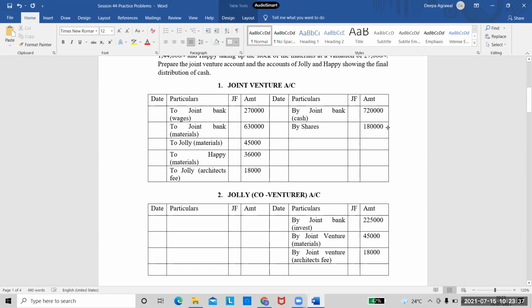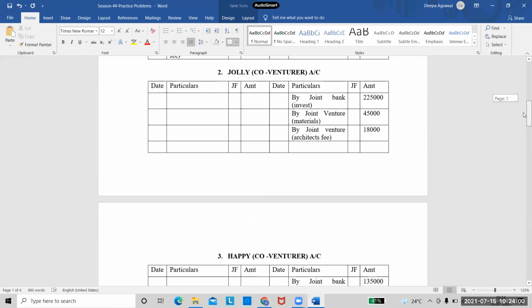On the credit side, you have written buy shares. So this entry should be transferred to shares account. Are we preparing shares account right now? No. So we will leave it. The second effect of this transaction will go to shares account. In the shares account, you will write the entry as to joint venture 1,80,000. Right? I will show you that if you want.